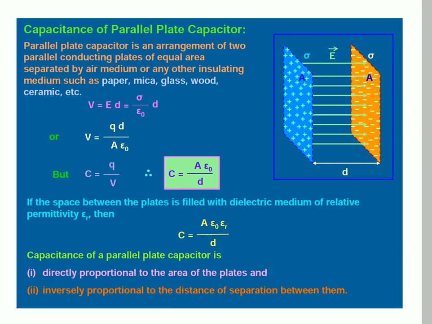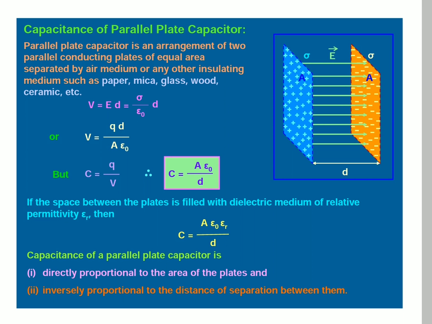So sigma is equal to Q by A. Surface charge density means charge per unit area. A is the area. But C is equal to Q by V, we know from the capacitance formula. So from both equations we can get C is equal to A epsilon naught divided by D.